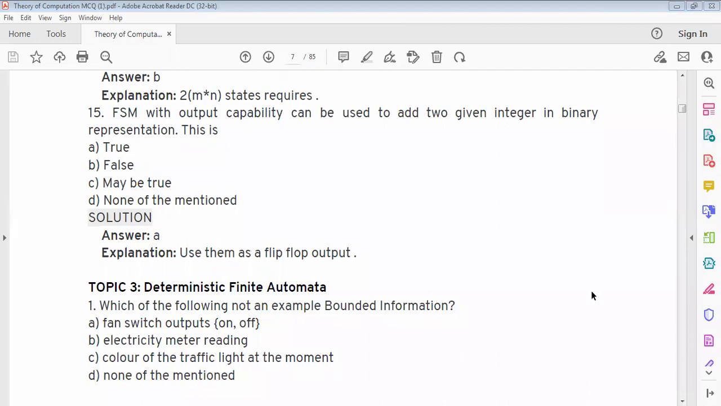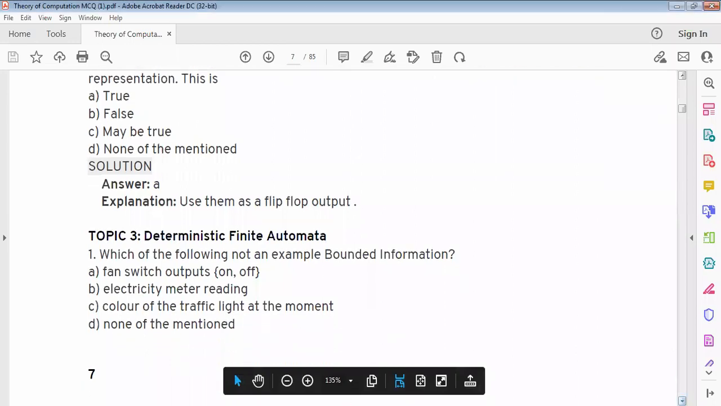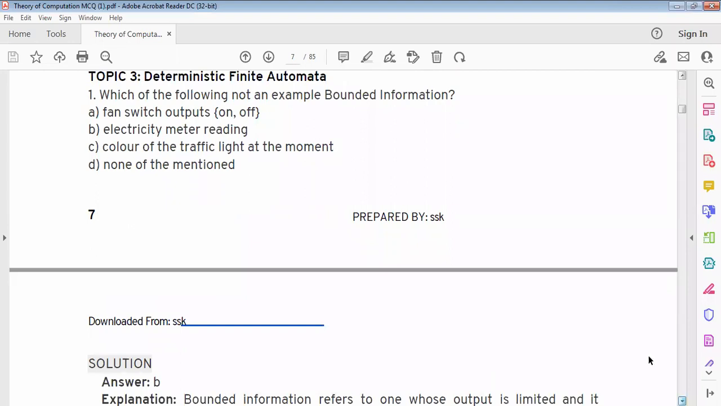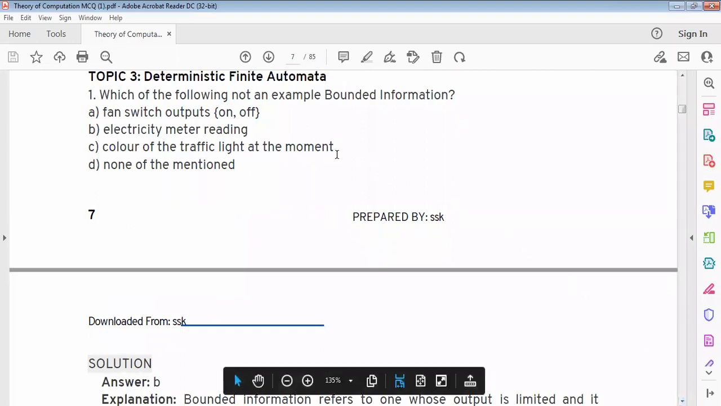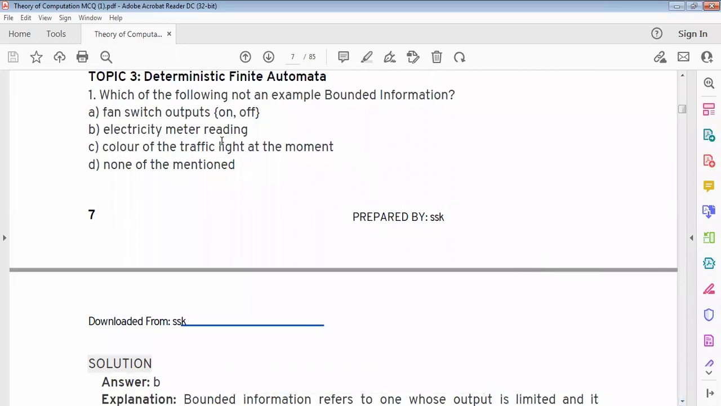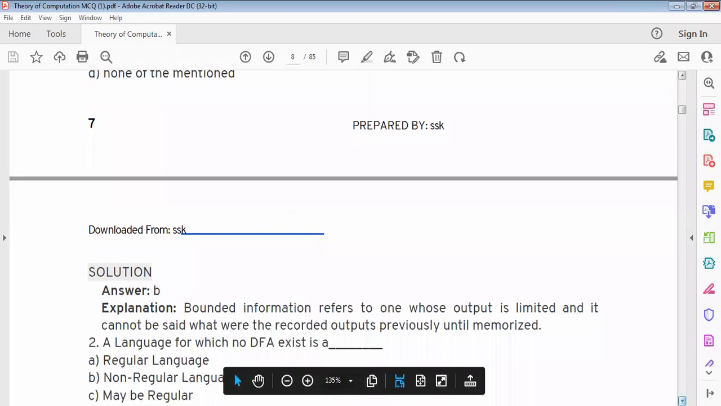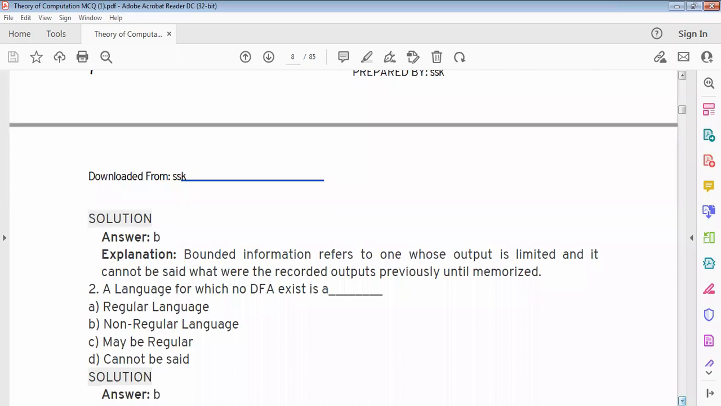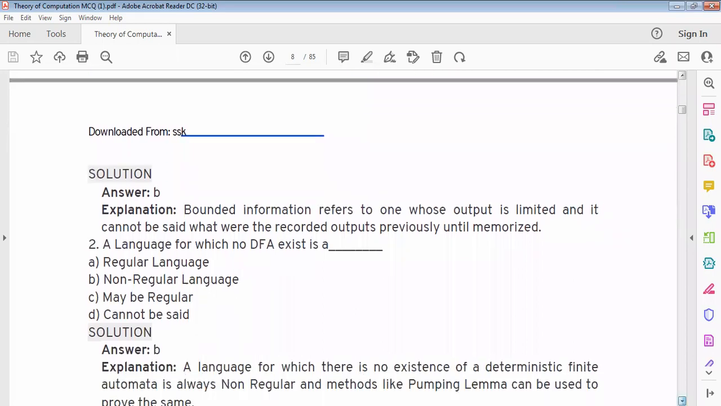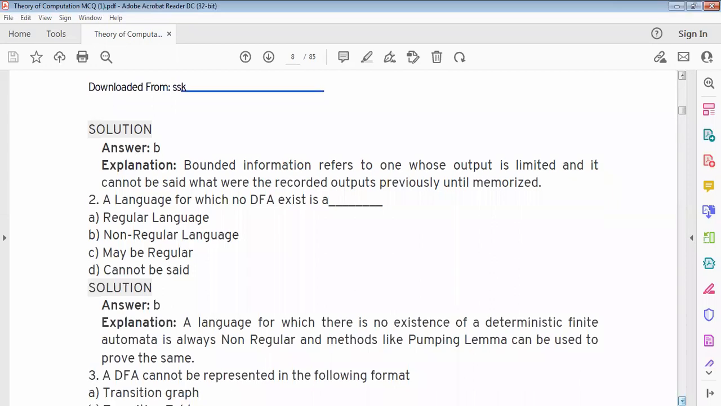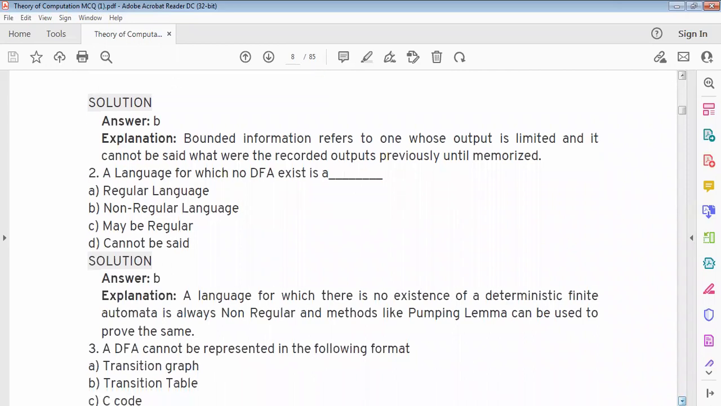Next, topic 3, deterministic finite automata. Which of the following is not an example of bounded information? Option B, electricity meter reading is not bounded information. Bounded information refers to one whose output is limited. Language for which no DFA exists is B, non-regular language.